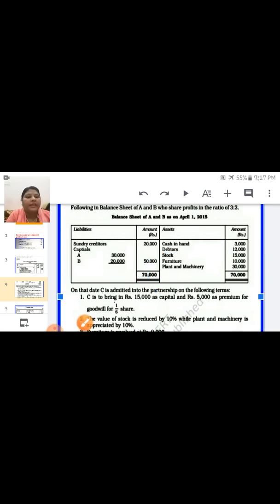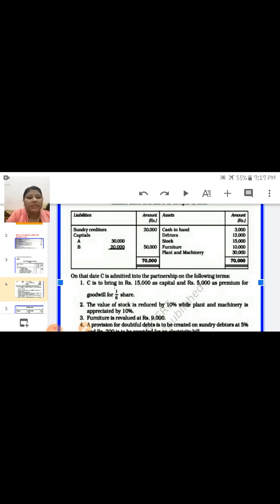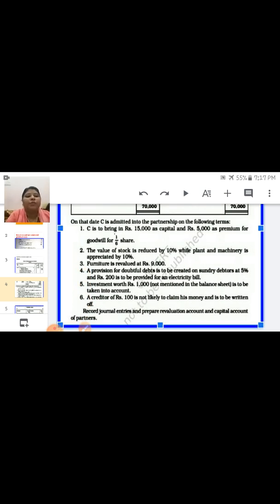Okay, next thing is 200 is to be provided for an electricity bill. Here electricity bill value is not given in the balance sheet, so it is assumed that it is unrecorded. Now electricity bill, this you have to pay, so this is a liability, so you have to write down debit side because unrecorded liability always comes in debit side. Next, the fifth point is investment worth rupees 1,000, not mentioned in the balance sheet.